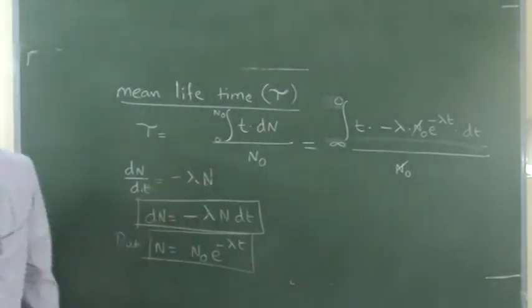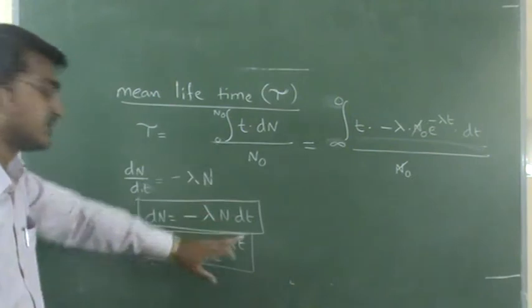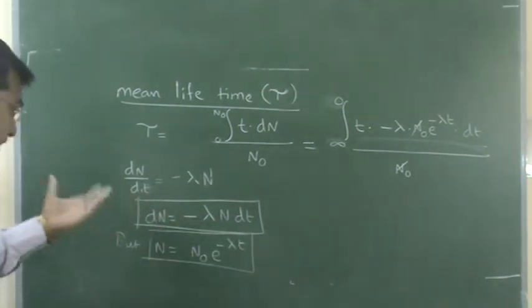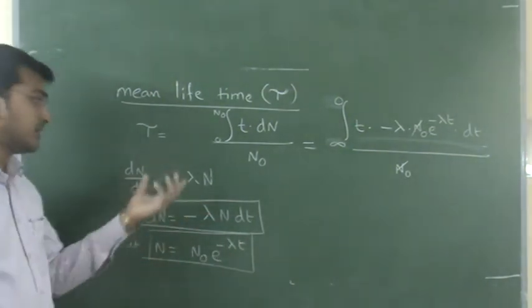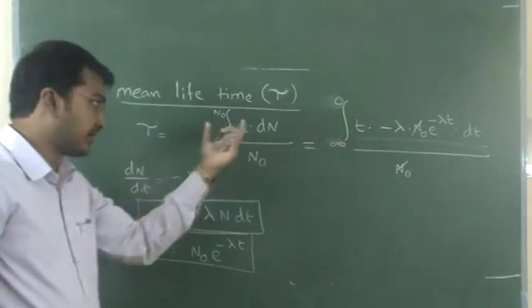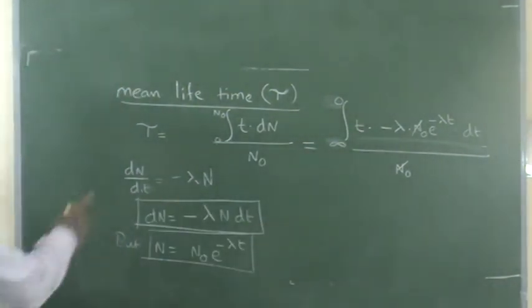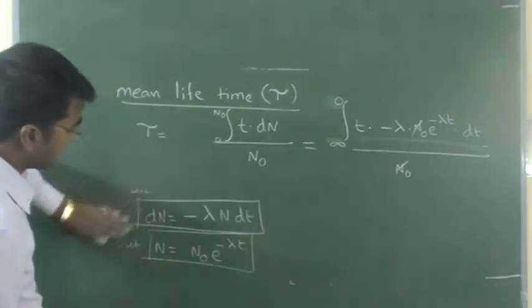So now the equation has become like this. Got it? Just make a note of it. If you refer to the textbook, you will get it too, but I am giving clarity on how that equation is converted. So these are the two equations we are using.